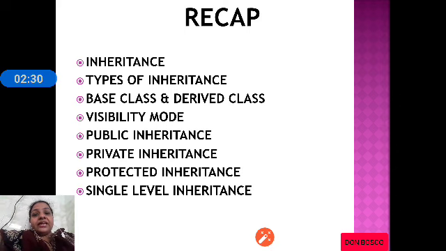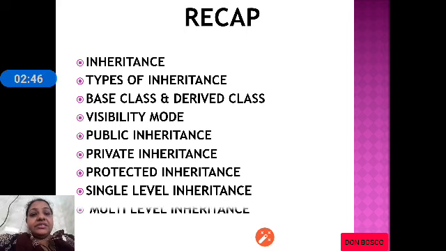We also had discussed single level inheritance and multi-level inheritance. Single level inheritance means there is only one base class and one derived class. Multi-level inheritance means a class is derived from an already derived class.